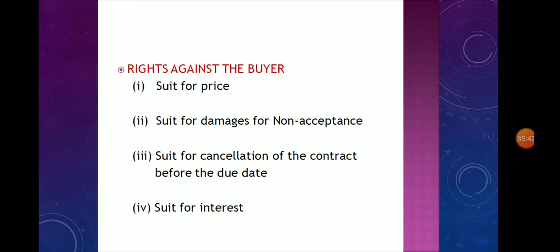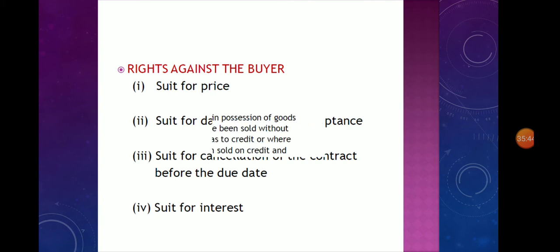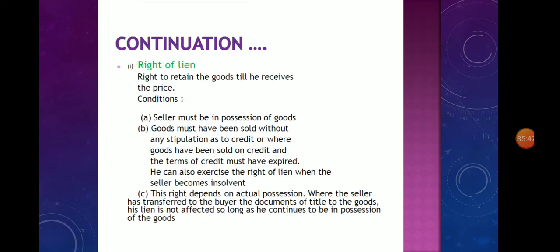The first one, right of lien. An unpaid seller has a right to retain the goods till he receives the price. To exercise this lien, the goods must have been sold without any stipulation as to credit, or where goods have been sold on credit, the terms of credit must have expired.